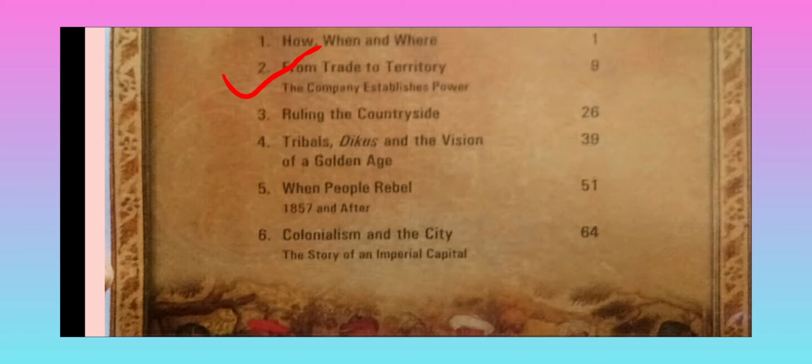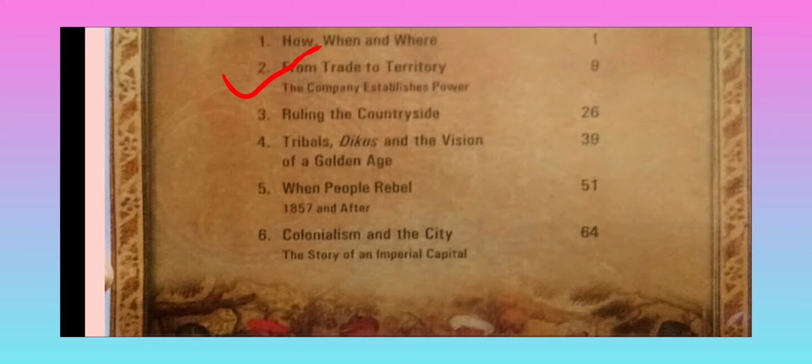On 23rd June 1757, Robert Clive led the company's army against Sirajuddaulah at Plassey. Now it was decided that the battle would be fought. Okay, so they met in the Battle of Plassey.